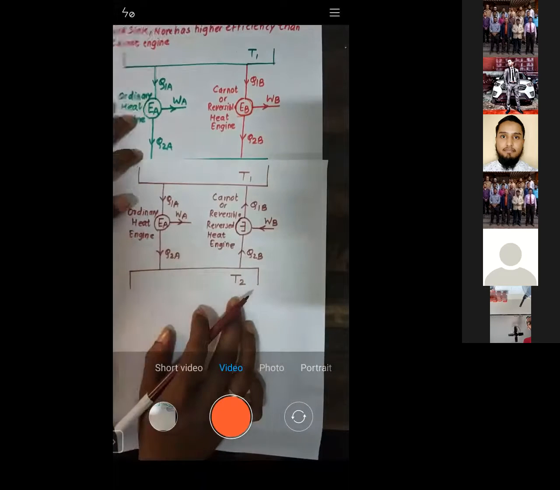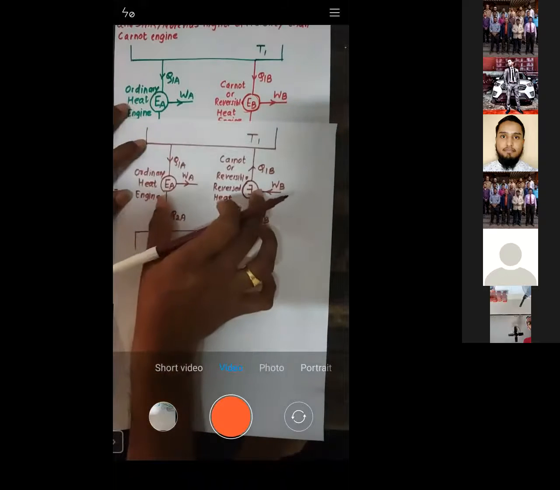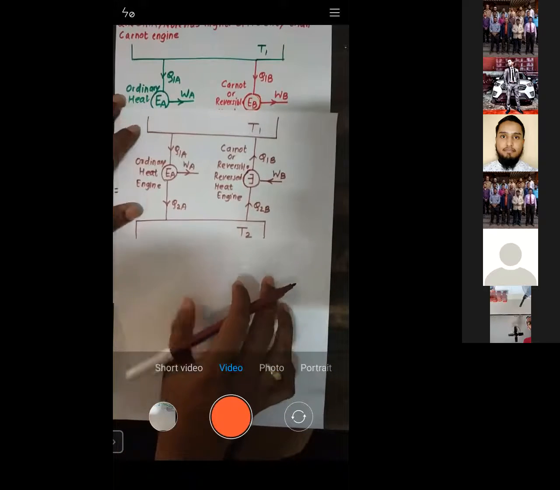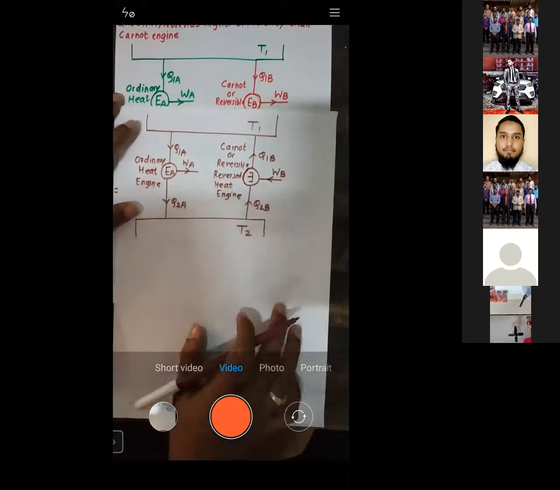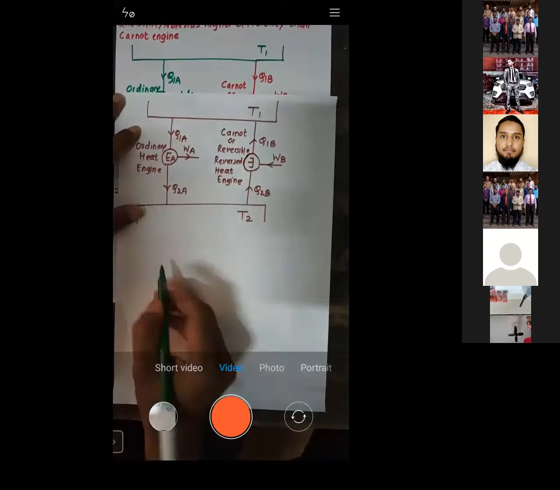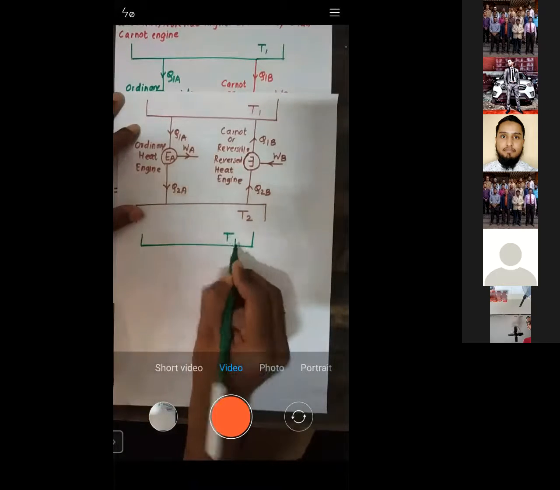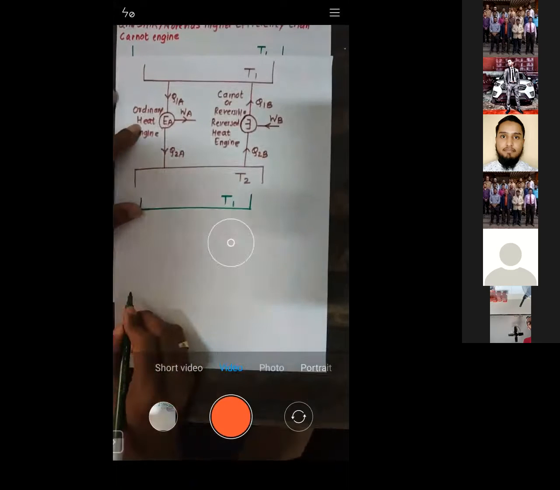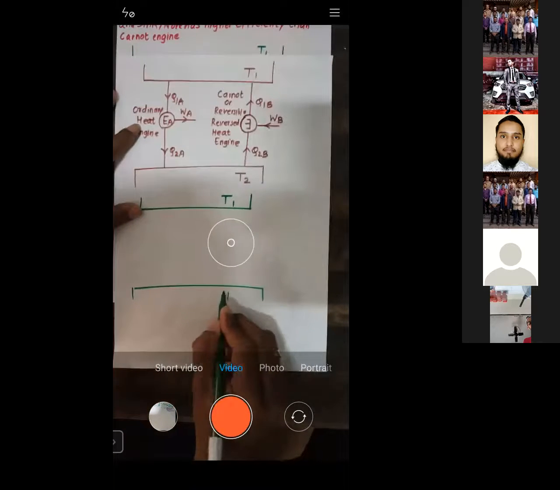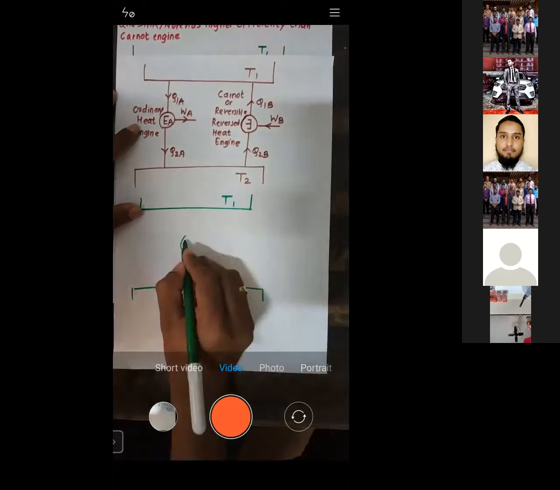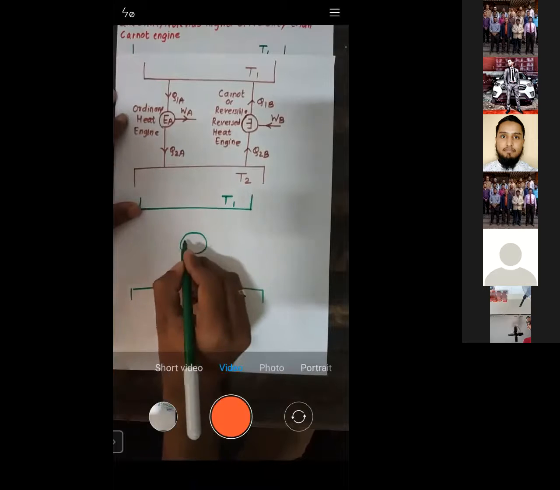Now what we'll do is combine these two diagrams. Try to understand. Let us combine these two diagrams. By combining these two diagrams, let us check what we'll get. This is T1, this is T2. Now we will plot a combined device. We want to combine these two, so this is the combined device.